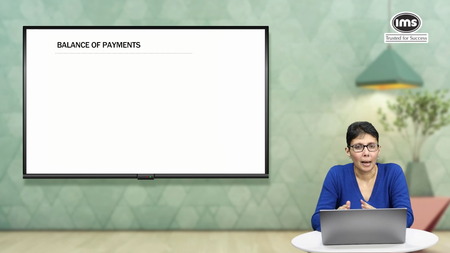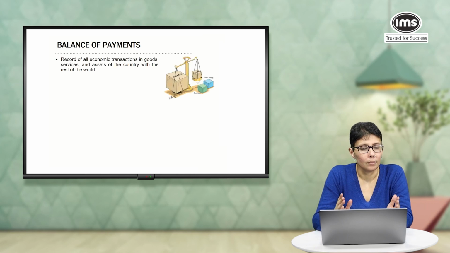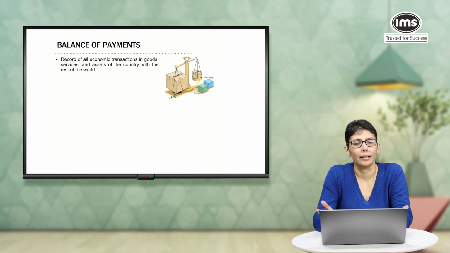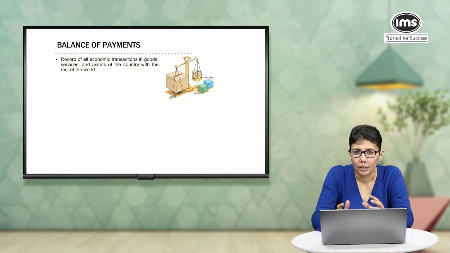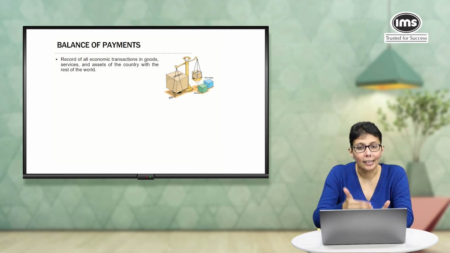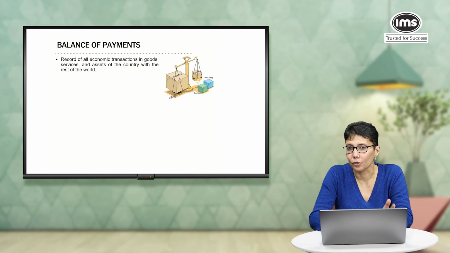In order to understand balance of payments, we need to think of the country as any other business. So, it would have certain financial transactions and we would maintain a record of these transactions. So, the balance of payments is nothing but that. It's a record of all the economic transactions in goods, services and assets of the country and the rest of the world. So, think of it as an exchange between India and the rest of the world. Everything that goes on between India and the rest of the world is reflected in the balance of payments.